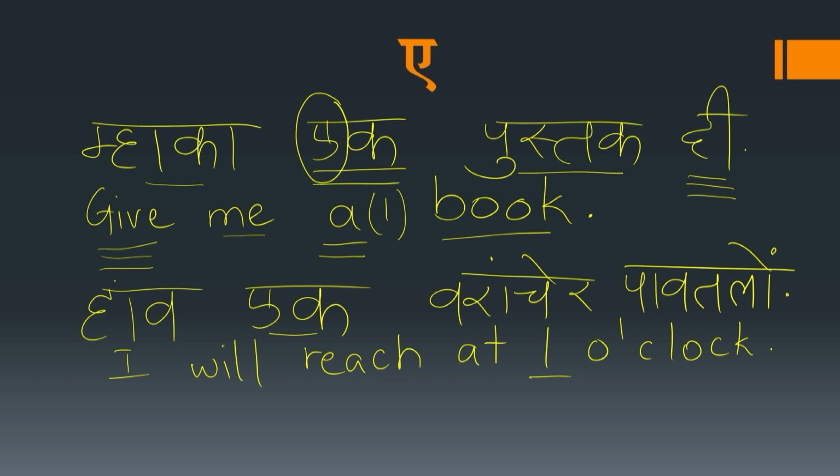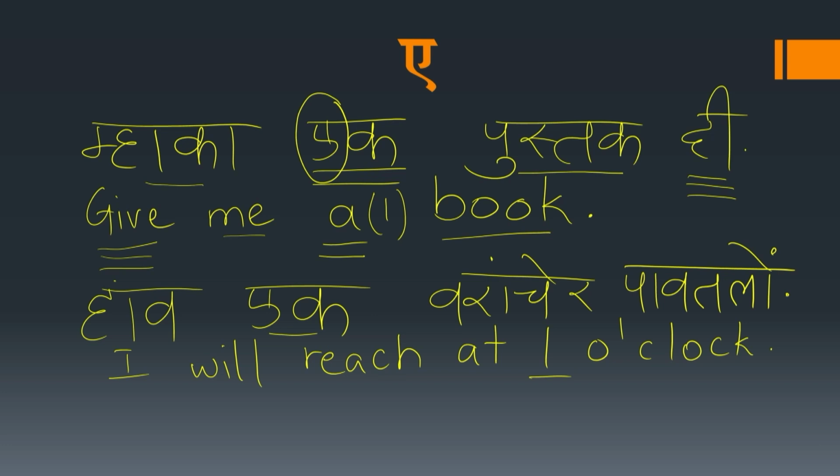How ek varancher pautalo. Now in the first sentence, ek is used to show quantity. Ek pustak. Maka ek pustak di. And in the second sentence, it tells us time. How ek varancher pautalo. So the pronunciation of the words are different.